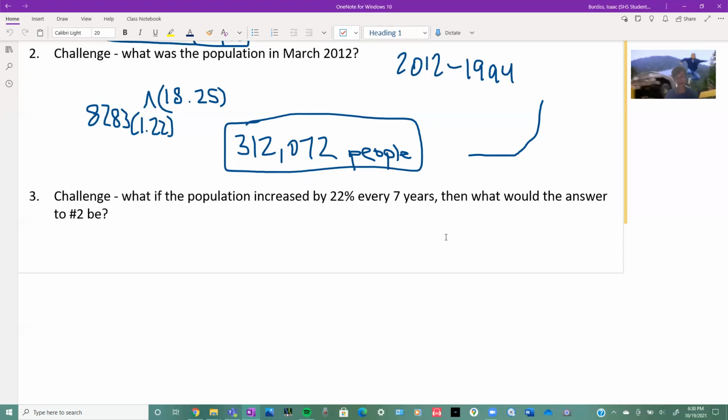Now, what about this one? Let's pretend that instead of increasing by 22% each year, it does it every 7 years. Then what would the answer to number 2 be? Well, our function changes a little bit. So we know our function that we came up with was this.